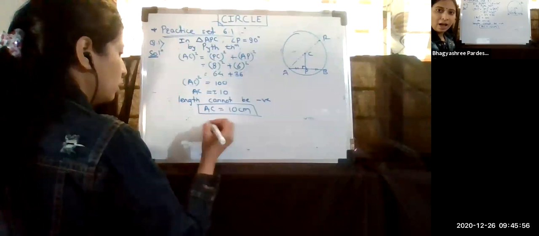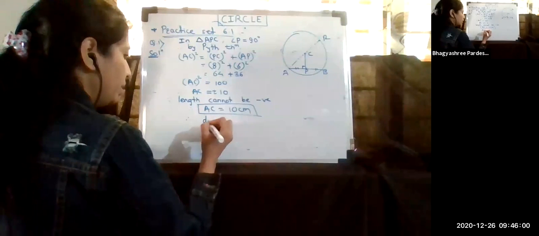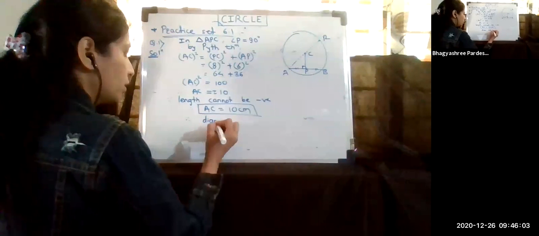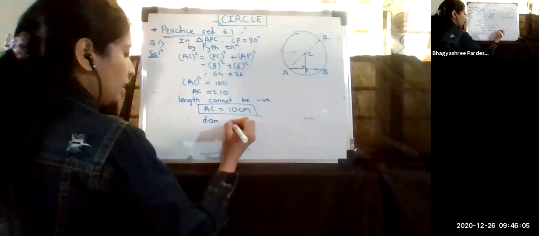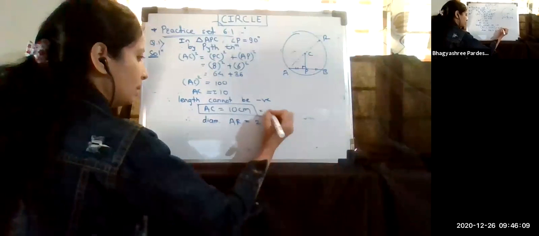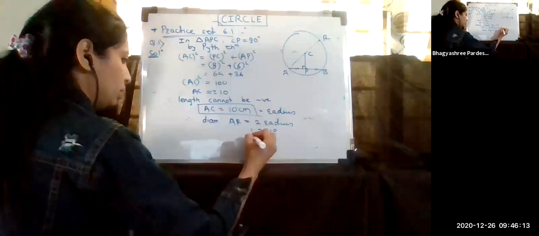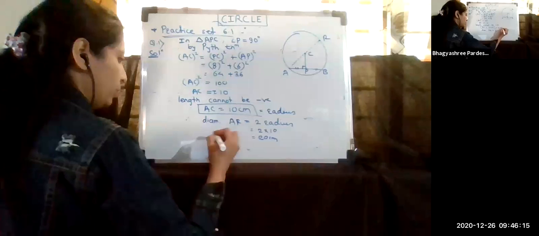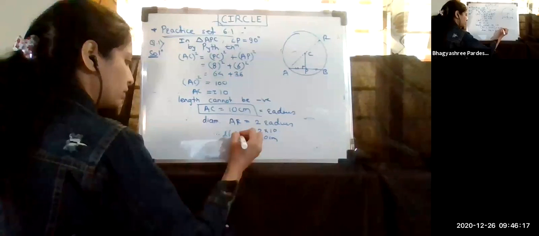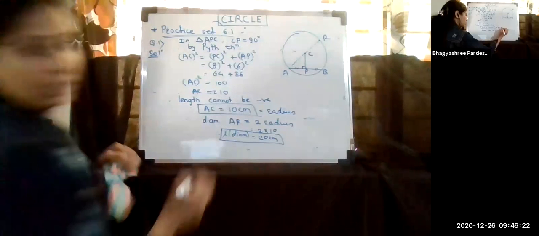What I require is AR. Therefore diameter AR is equal to twice AC, that is twice the radius. This is nothing but your radius. So it is 2 into 10, which is equal to 20 centimeter. Therefore, the length of diameter is equal to 20 centimeter. And that's what we require.